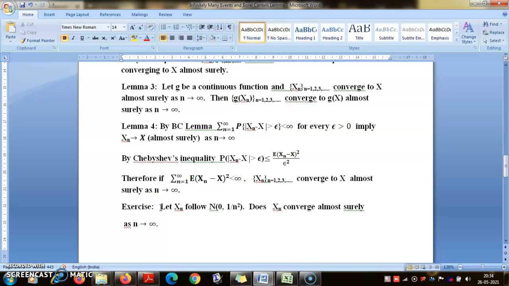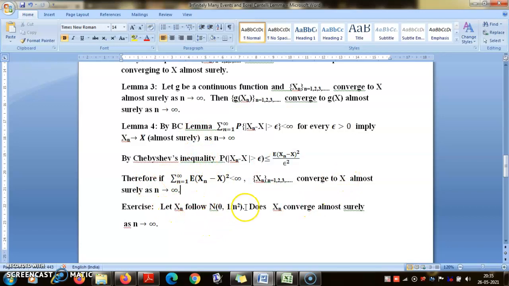A simple example is an equal to 1 by n, which goes to 0 but is not summable; the series is divergent. But if I have a non-negative series an which is convergent, the summation of an is finite, then an goes to 0. So this is a much stricter condition than saying the expectation of (Xn minus X) whole square goes to 0. If that goes to 0, you get convergence in probability. But if it is summable, then by the Borel-Cantelli lemma you get almost sure convergence.